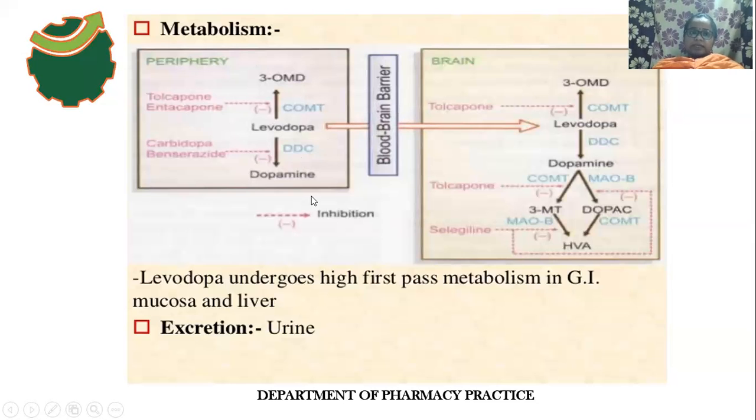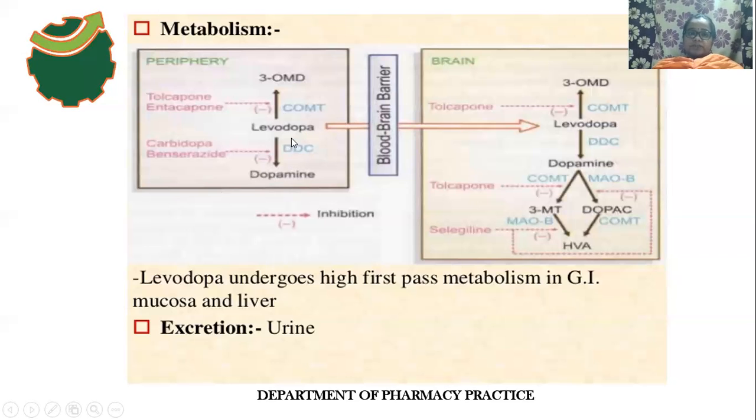So that's why levodopa is always used along with what? Peripheral decarboxylase enzyme inhibitors. The names of these peripheral decarboxylase enzyme inhibitors are carbidopa and benserazide. If it is used along with peripheral decarboxylase enzyme inhibitors, there is no conversion of levodopa to dopamine in the peripheral region. So then what will happen? More levodopa can cross the blood-brain barrier.